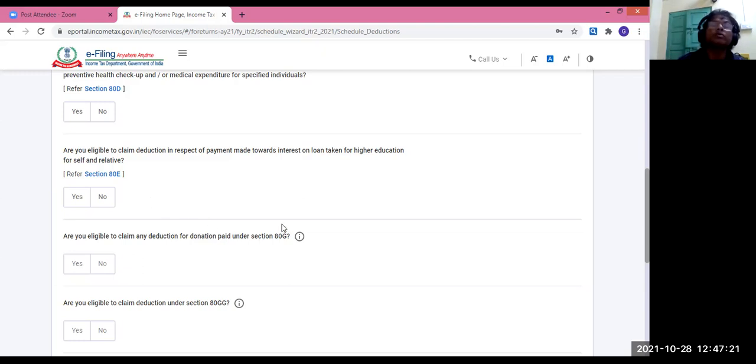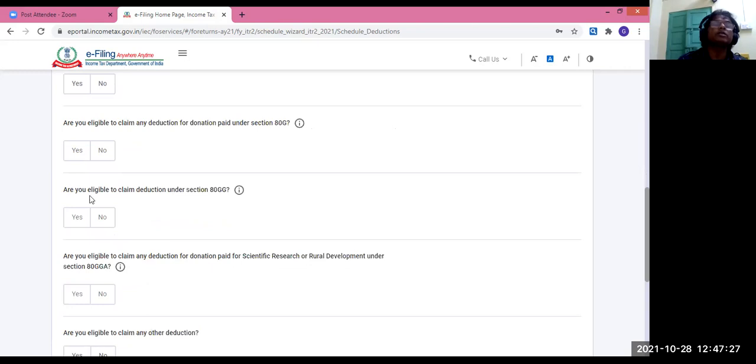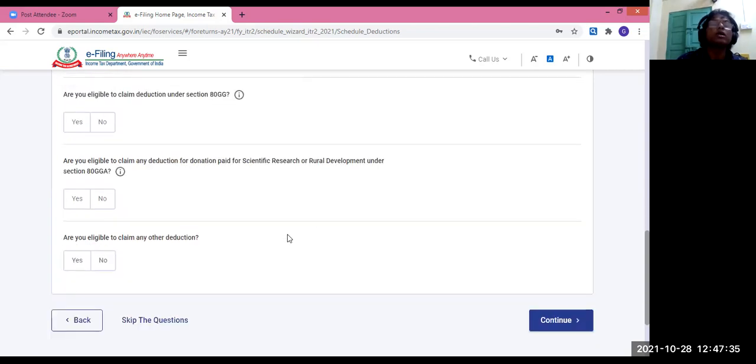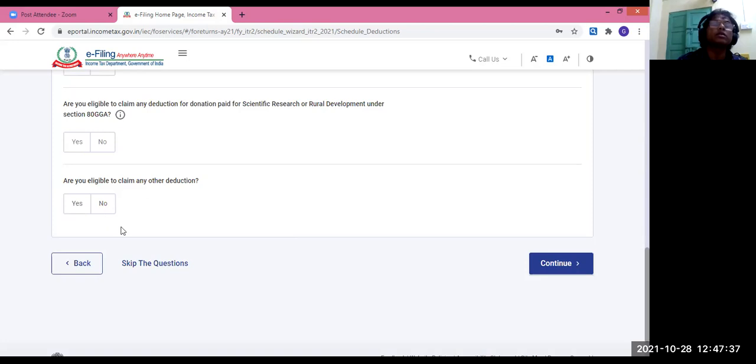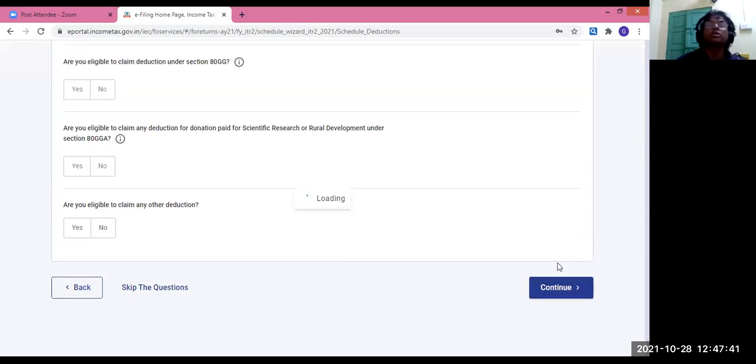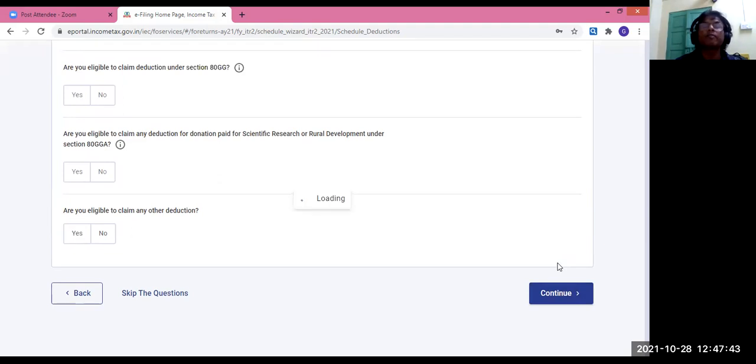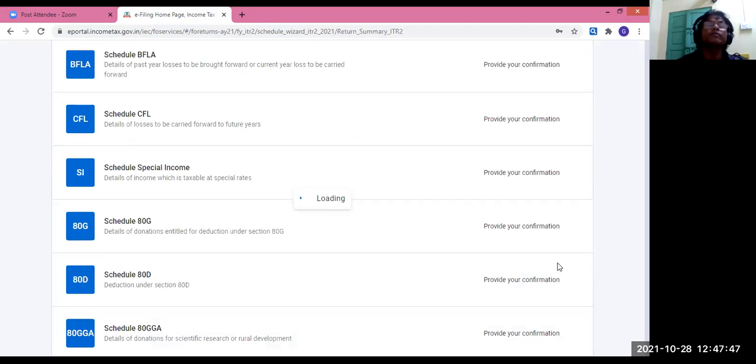Then whether you have paid money under section 80G donation, all these things you have to answer, yes or no, there 80GG. Are you eligible for other deduction? Write those things. So this way you shall be answering the questions and going ahead. Ultimately, the total return will be completed and you shall verify and submit.